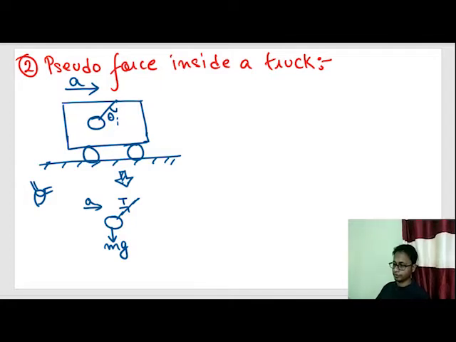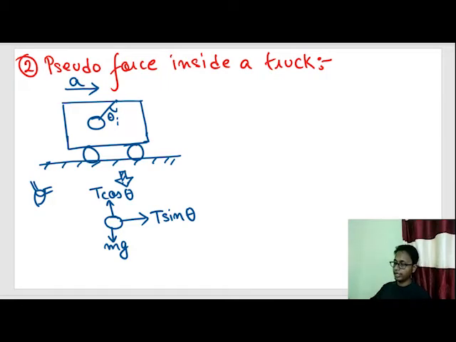Now this angle was given as theta. Whenever we resolve this T, if this angle is theta, this angle is also theta. Resolving T in the vertical direction, we get T cos theta, and correspondingly the horizontal component is T sin theta.